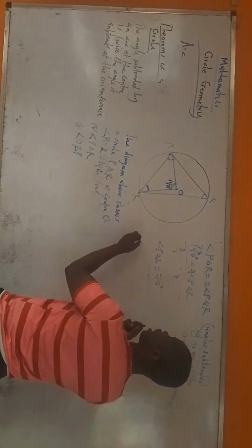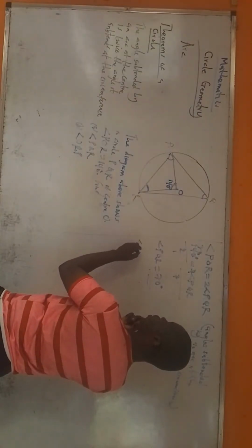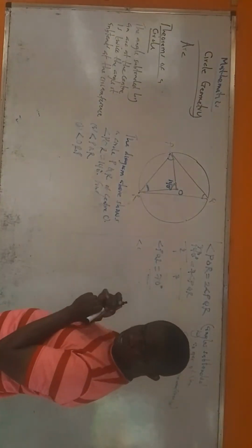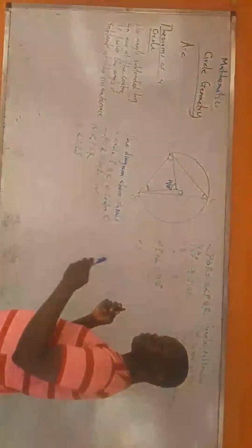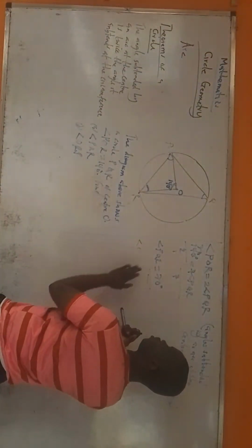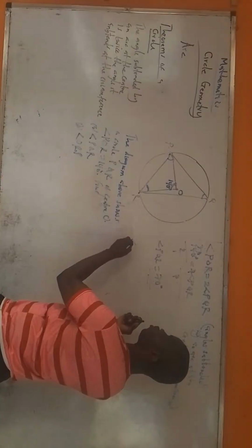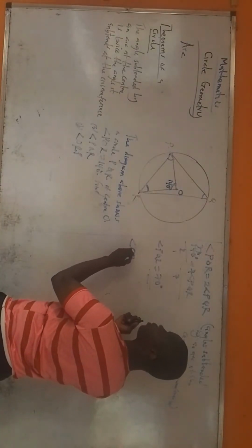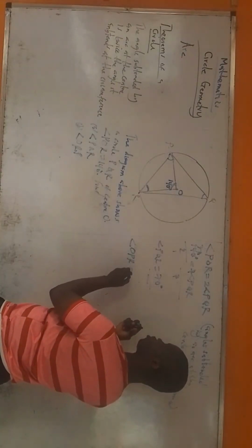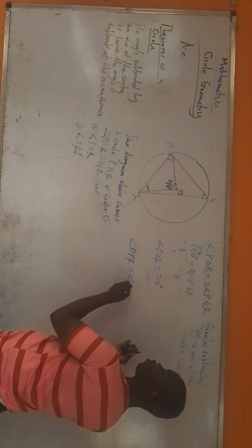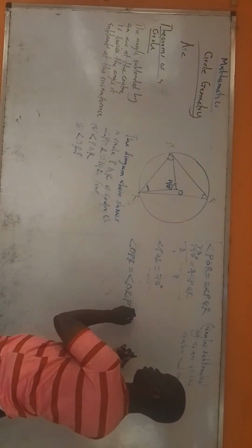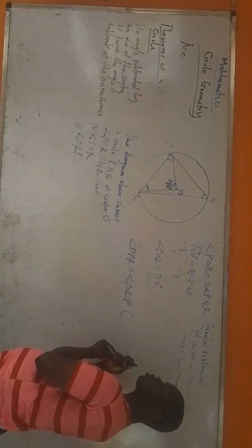So I'll just write angle OPR should be equal to angle ORP. Sorry, these markers are not working very well. Remember that your reason is the most important thing.